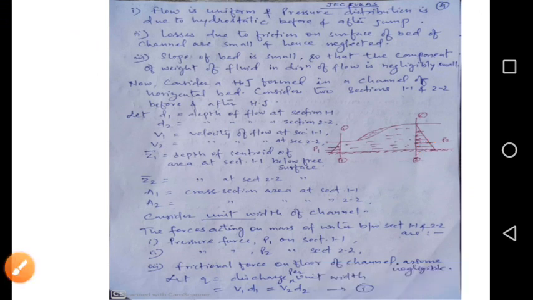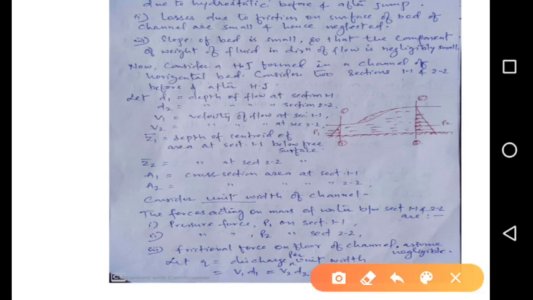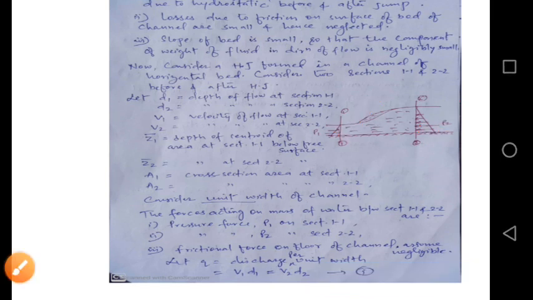Suppose we are taking the width of channel to be 1. The net force, the various types of forces acting: the first one is pressure force P1 at section 1, at section 2 pressure force P2. The third one is frictional force. Now as we have discussed, small q means discharge per unit width, that is equal to the product of V1 D1 and it should be equal to V2 D2. Now comes to next slide.